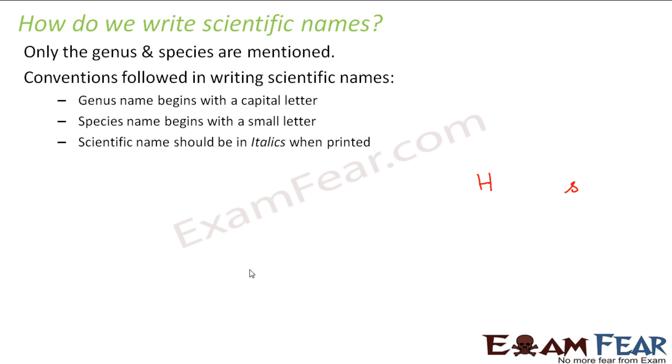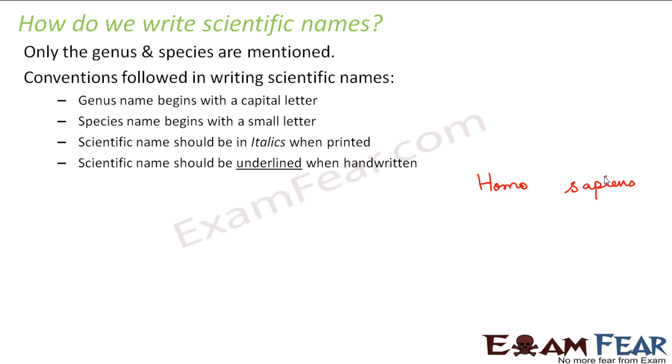Scientific name should be in italics when printed. So if we print something, then the scientific name should be in italics. That means it should be little bent. Scientific name should be underlined when handwritten, and if we are writing it, it is not printed, then it should be underlined. So this is how we would write the scientific name of human beings. So this is how we will write the scientific name of a mango, Mangifera indica. So now you understand how we write scientific names of different living organisms.